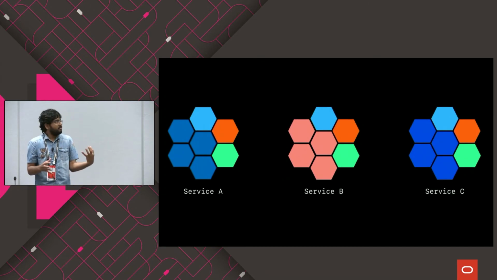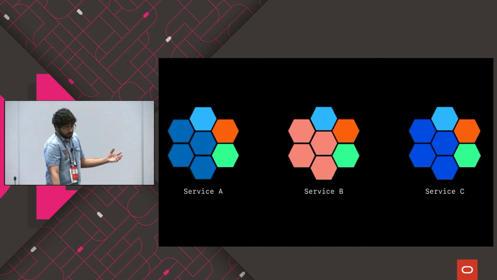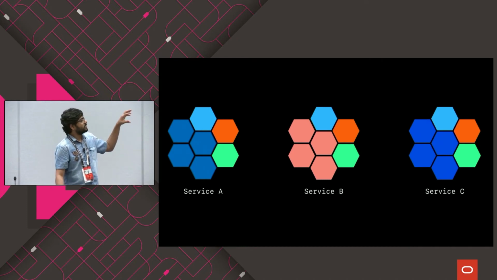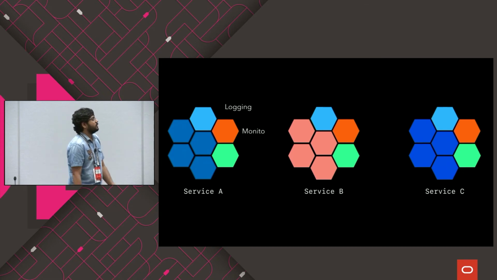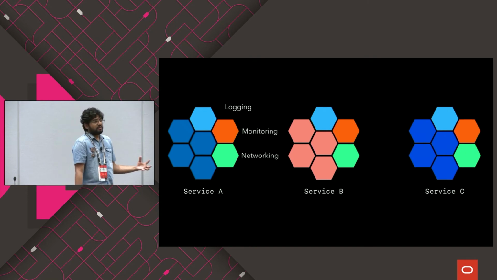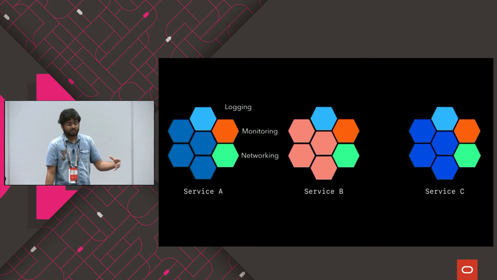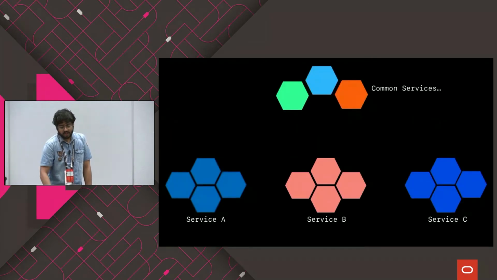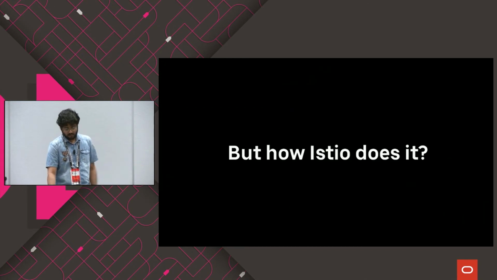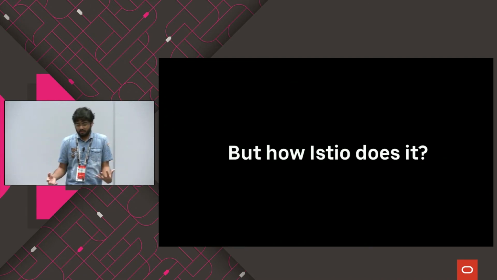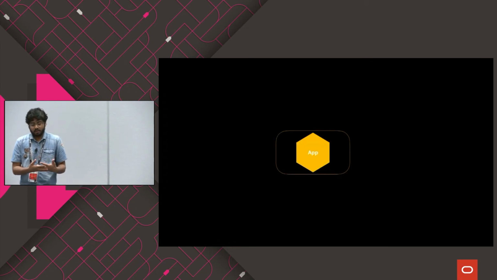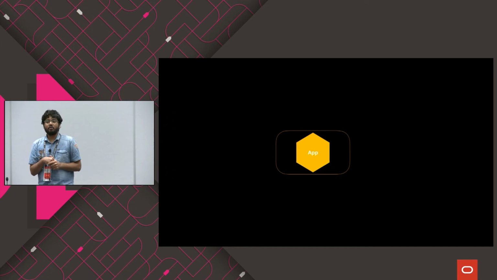So if you want to see from a different perspective what Istio is, you have services A, B, and C. You might see there are certain specific components in an application and also common components available across applications, for example, logging, the monitoring aspect, or the networking through which you can connect your applications. All those things live somewhere here. So what Istio does is plug these common services out and put them in a layer, and then your application is much smaller and does what it has to do. That's it. But how can Istio do this without affecting any of your services? So just before we go to this one, what is a pod in Kubernetes?